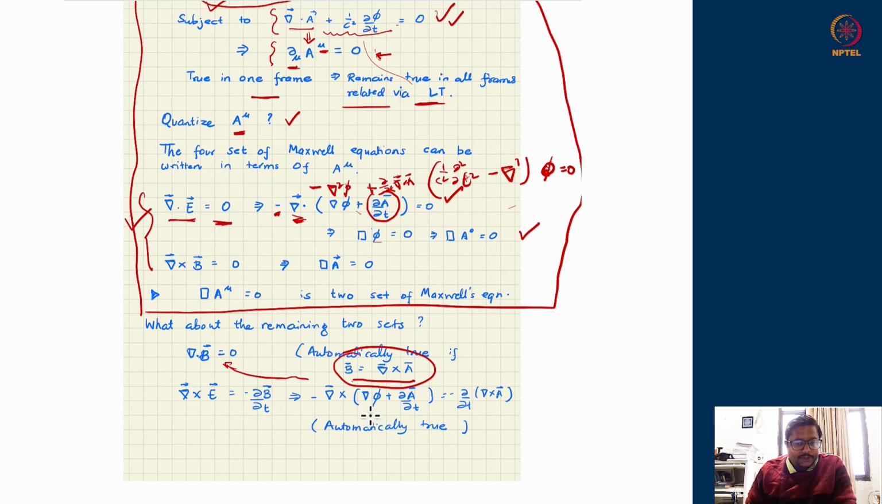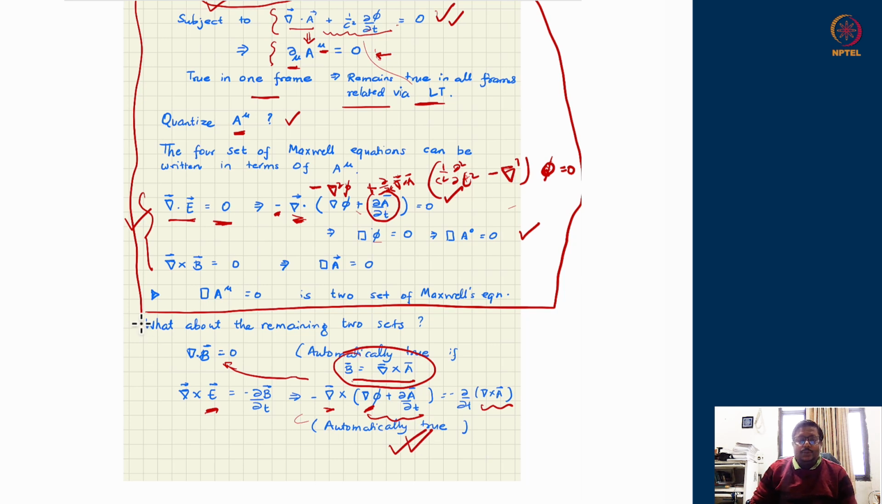Again, write down the definition of E here and the definition of B over here, and use the fact that the curl of a gradient is 0. That is also geometrically true. Curl of a gradient is always 0. You do not have to do anything or solve anything. Then both sides become the same thing and they are automatically true.